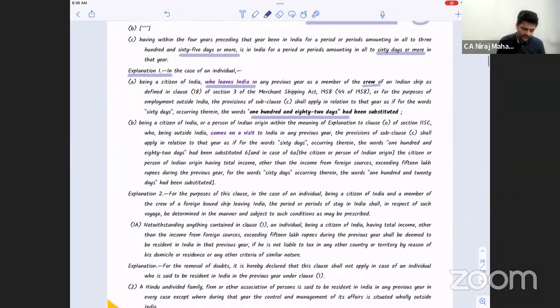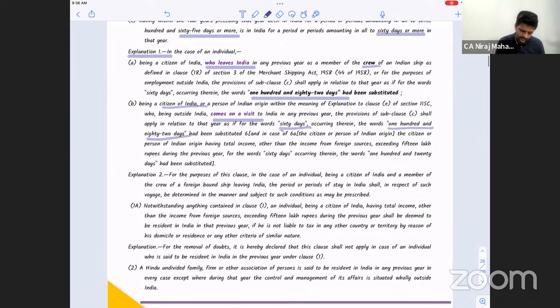Then a person of Indian origin or citizen comes to visit India. What do we replace? 60 with what? 182. Yes, everybody. And for the citizen or PIO with income exceeding 15 lakhs, the 60 days has been replaced with 120 days. Are you getting the point now?